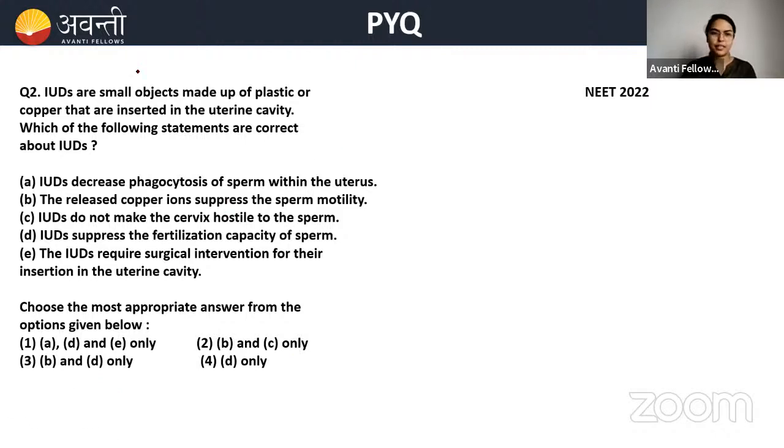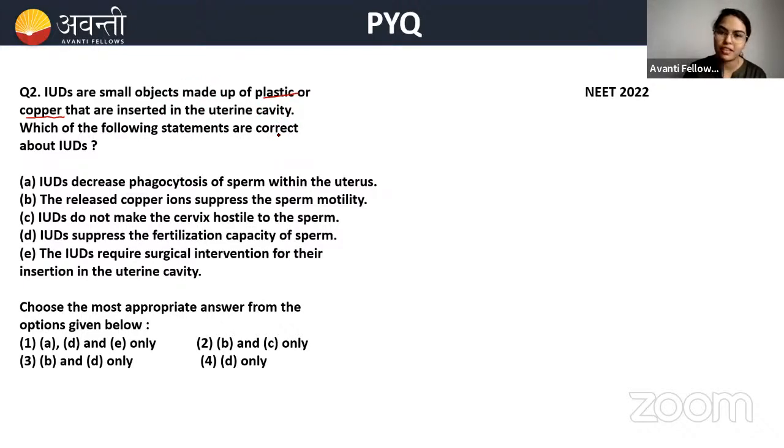Okay. So what they're asking, beta, IUDs are small objects. What are IUDs? IUDs are intrauterine devices which are supposed to be inserted inside the uterus for the contraceptive purpose. Made up of plastic or copper. I have told you there are 3 types of IUDs: non-medicated, copper releasing, and hormone releasing. Non-medicated will have the plastic, that is Lippes loop. In the copper releasing, there will be Copper T, Multiload, Copper 7. So these are inserted inside the uterine cavity.